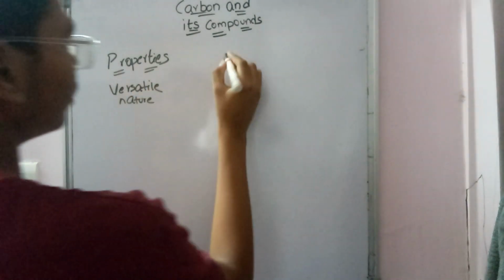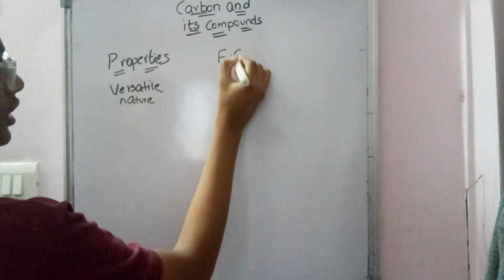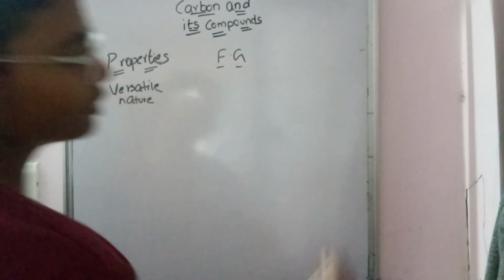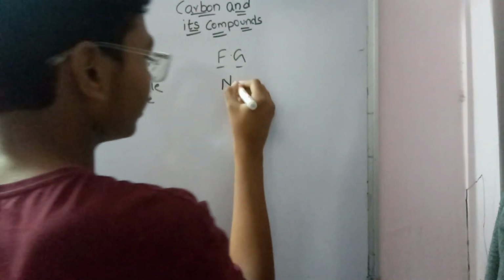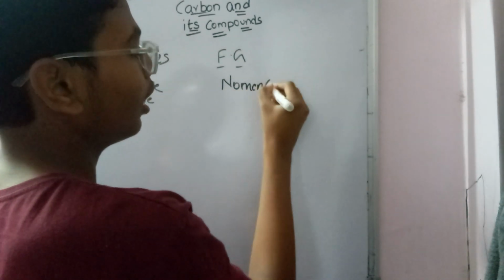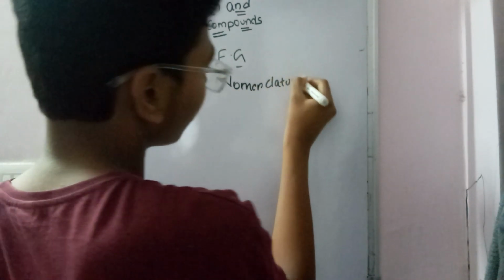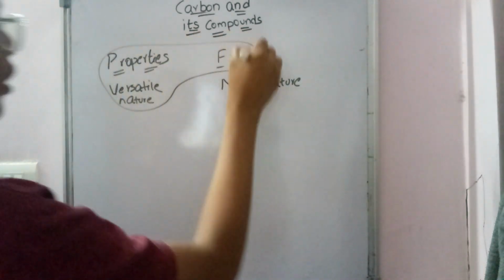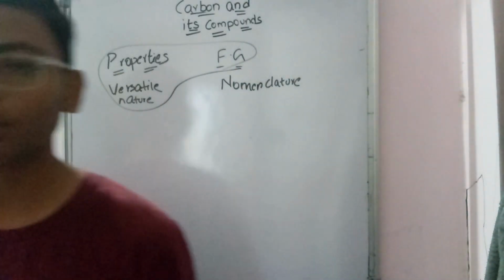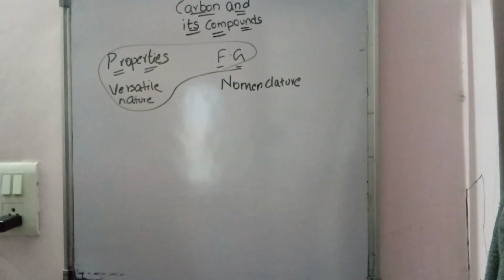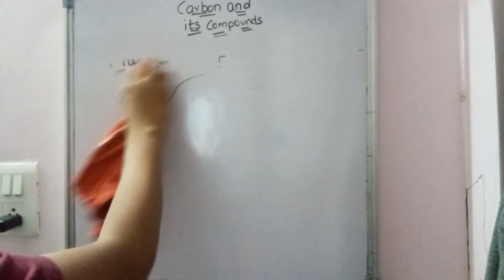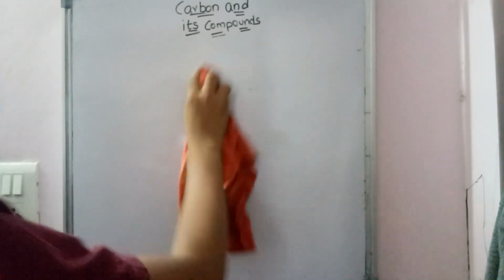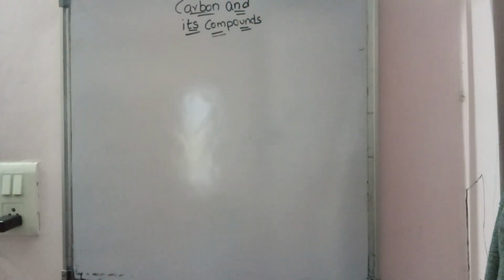And then we'll go to functional groups. F means functional and G means group. I just wrote it in a short form, functional groups. And then the last one, and this is the important one, that is nomenclature. All these three are important to understand nomenclature, which is an important topic. In this video we are going to learn about those four topics only, and I'll give you some sums to solve on nomenclature.